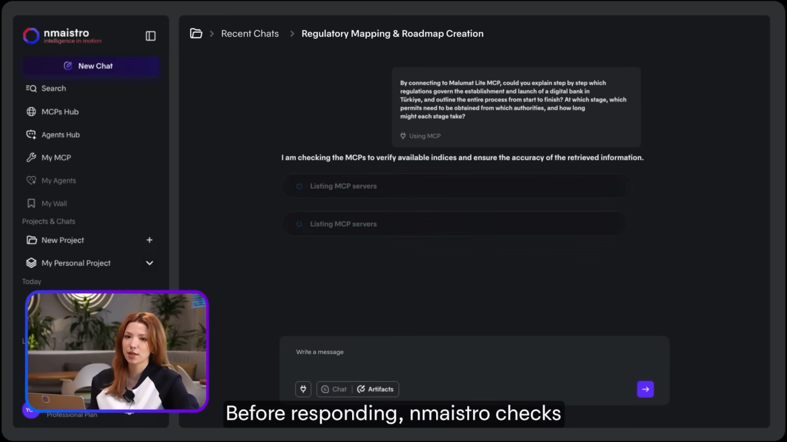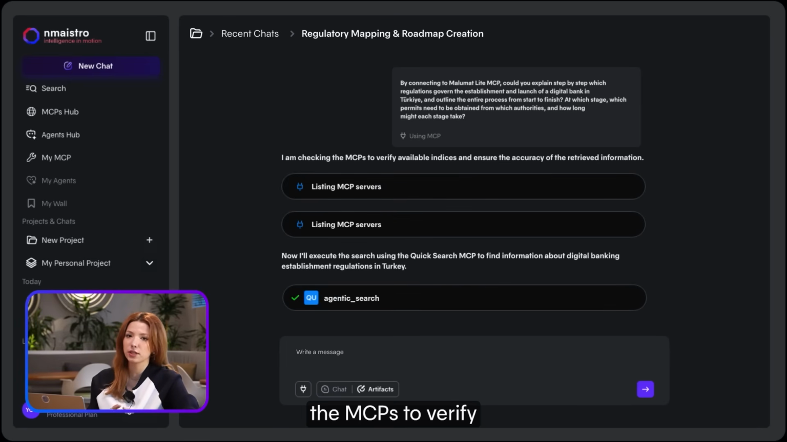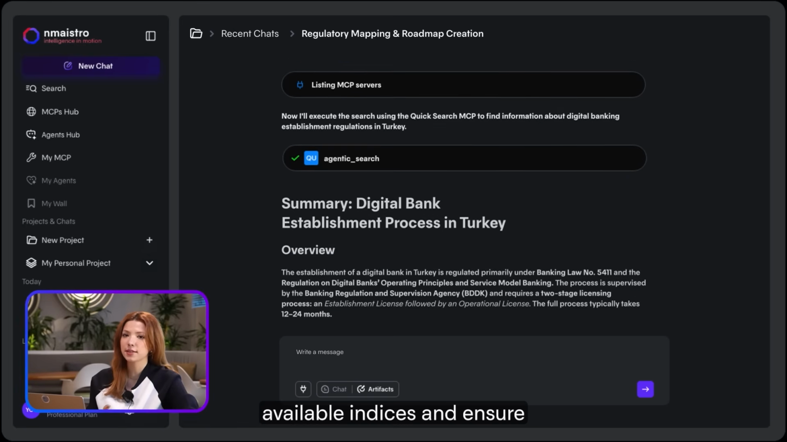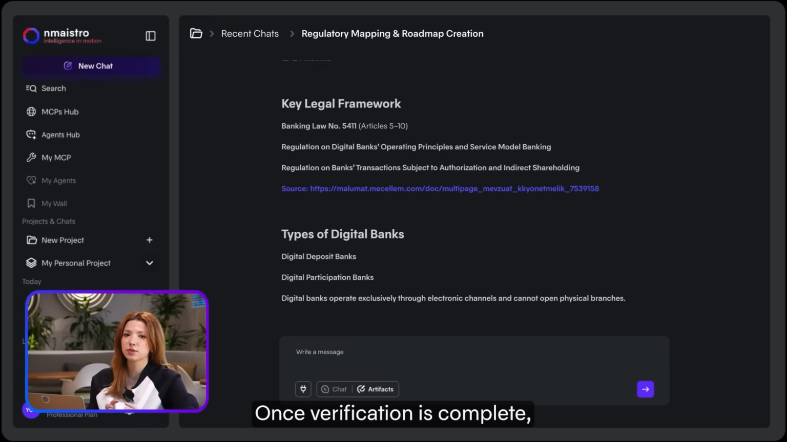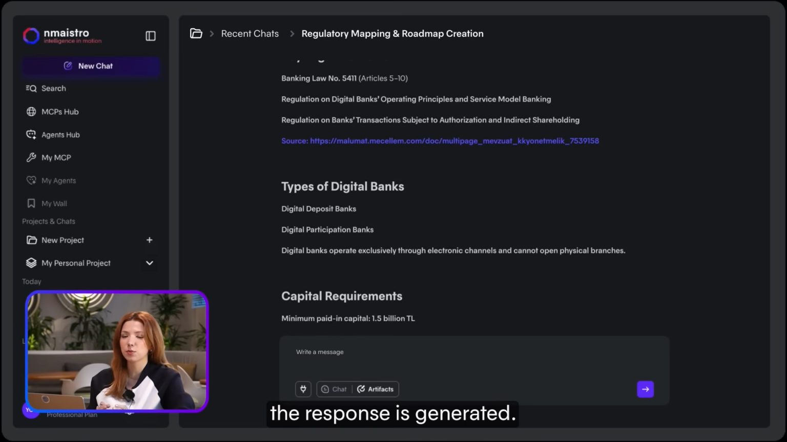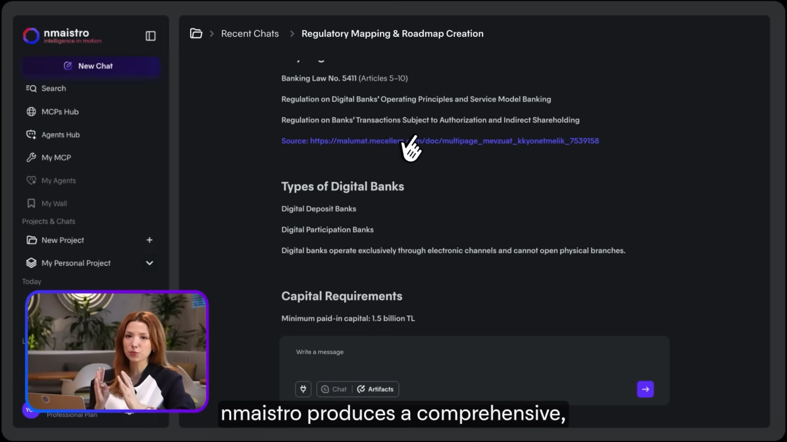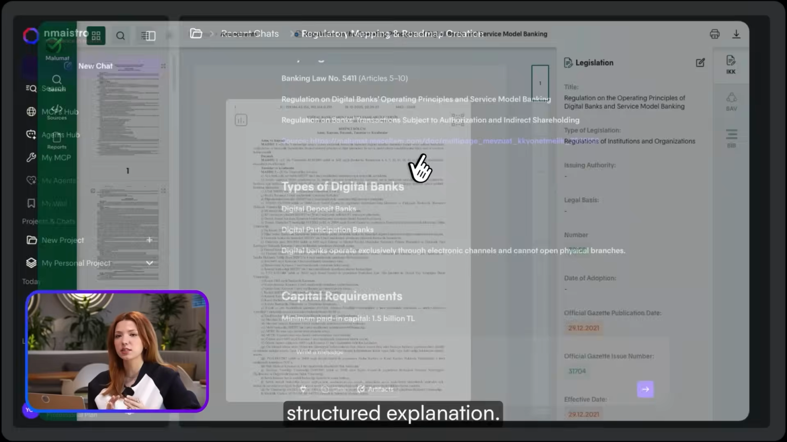Before responding, nmaistro checks the MCP to verify available indices and ensure the accuracy of the retrieved information. Once verification is complete, the response is generated. nmaistro produces a comprehensive, structured explanation.